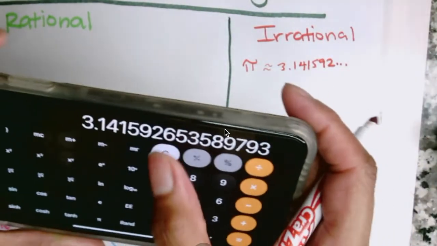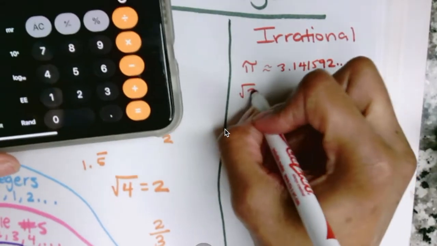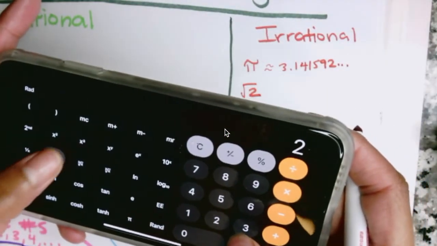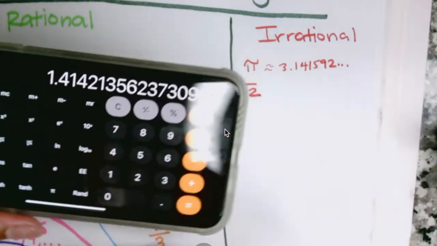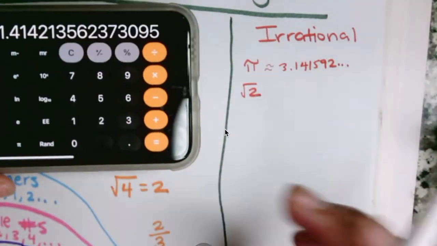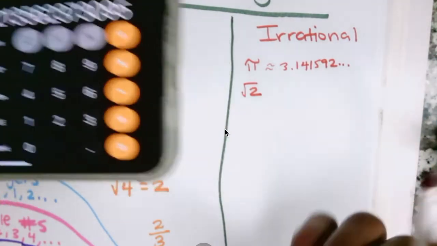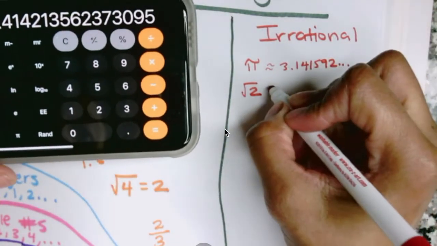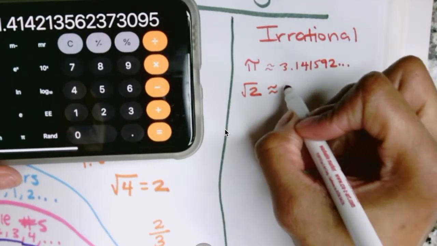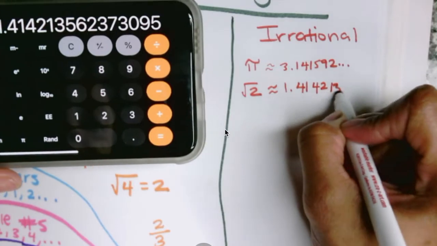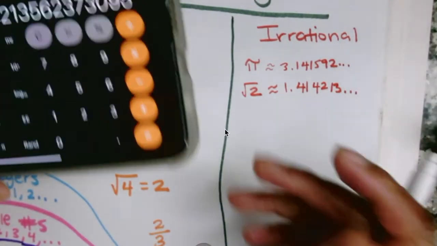Also numbers like the square root of 2, because when I type the square root of 2 in my calculator, it's also a long decimal that does not terminate and does not repeat. So it's non-terminating and non-repeating. That means we don't know what's going to happen. The square root of 2 is approximately 1.414213 and so forth, right? We don't know what's going to happen.